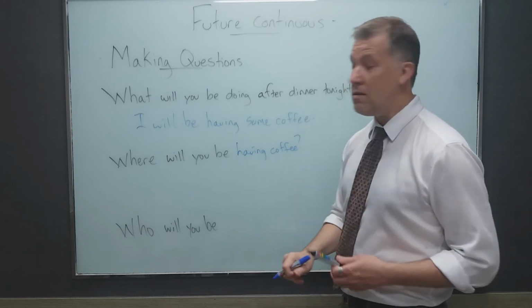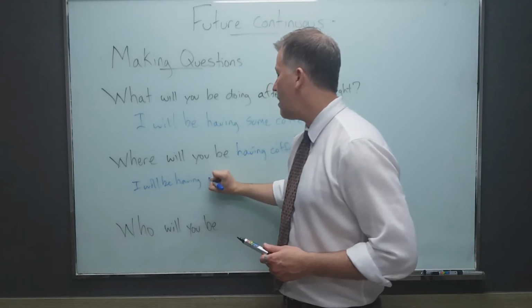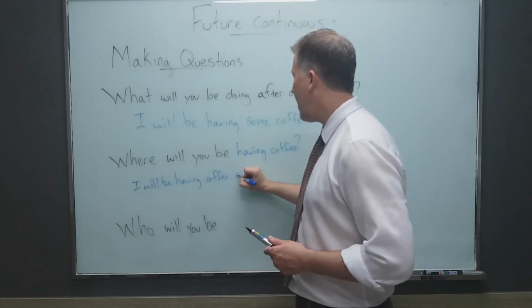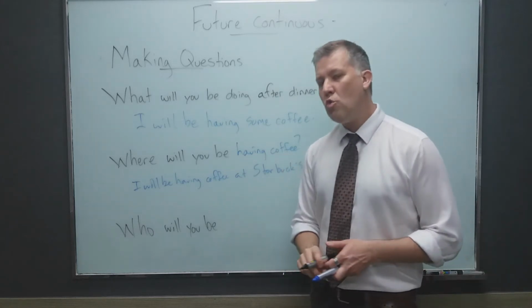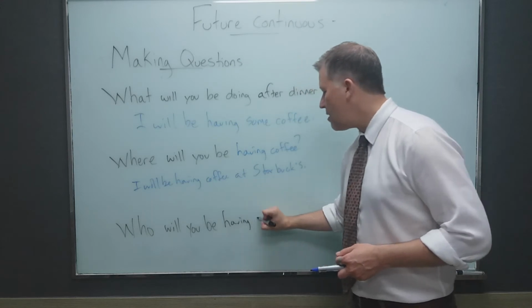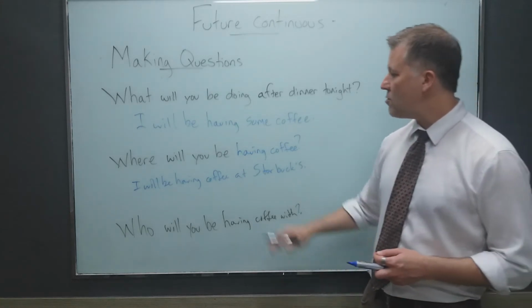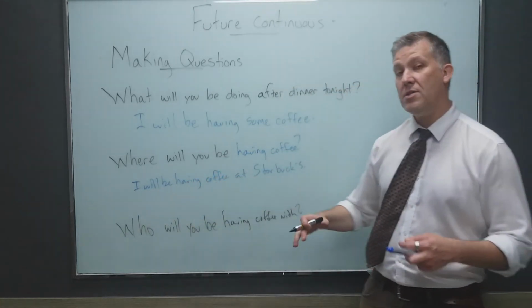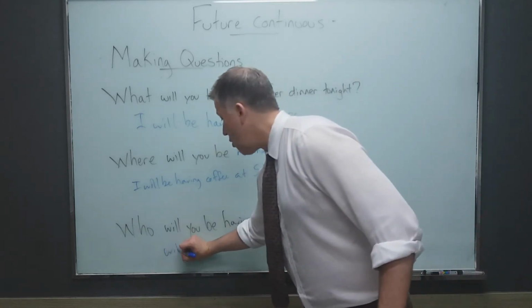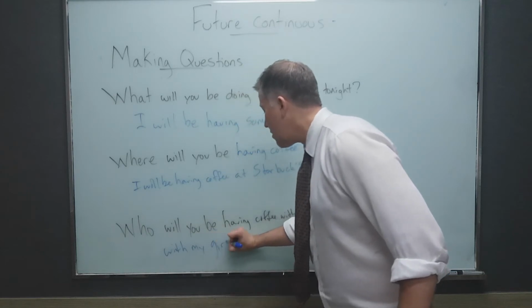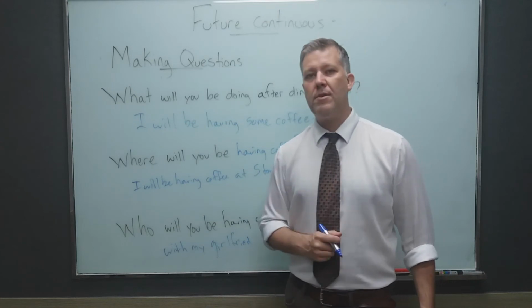And I can answer, well, I will be having coffee at Starbucks. And who will you be having coffee with? Now, I don't always have to repeat the question in its full form because in the conversation we already know what we're talking about. So I can simply answer with my girlfriend, which means I will be having coffee with my girlfriend.